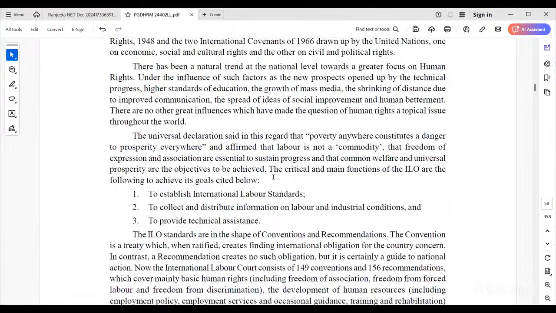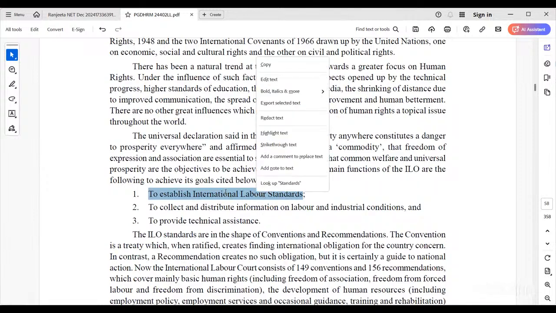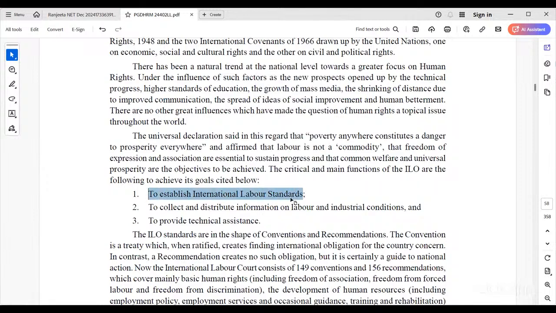The critical functions of the ILO are to establish international labor standards, for uniformity. Now the world is integrated, a village, and all countries are directly or indirectly dependent on other nations.